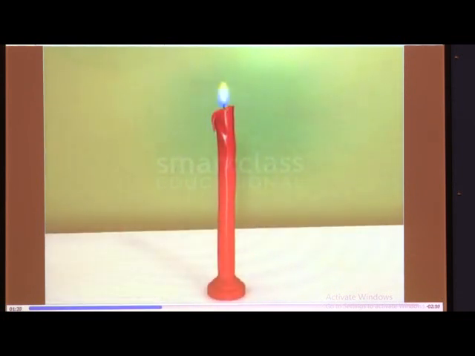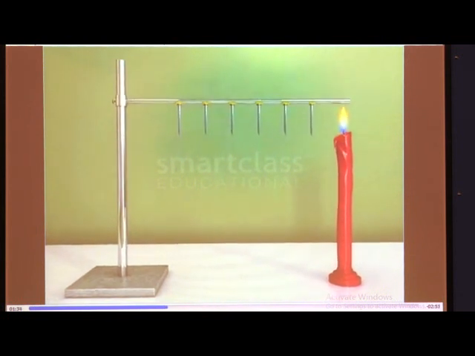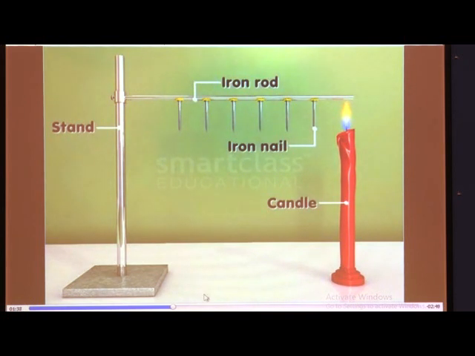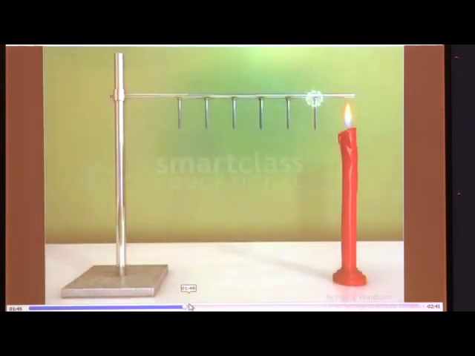Then light the candle and place it at the other end of the rod. Wait for a while. What do you observe after a while? The nail closest to the candle will fall off the rod first, then the next nail, and so on.